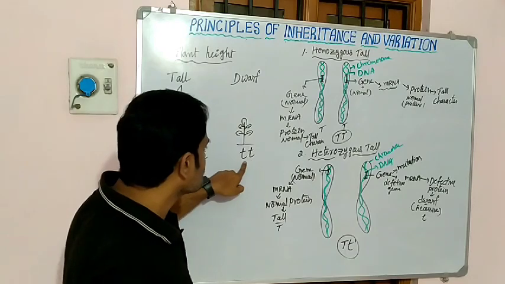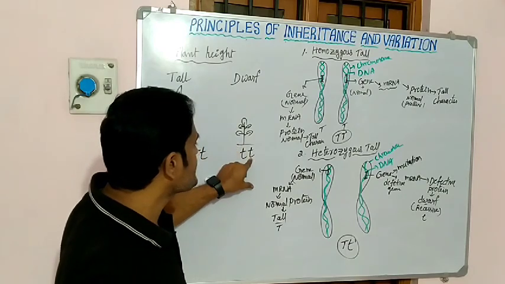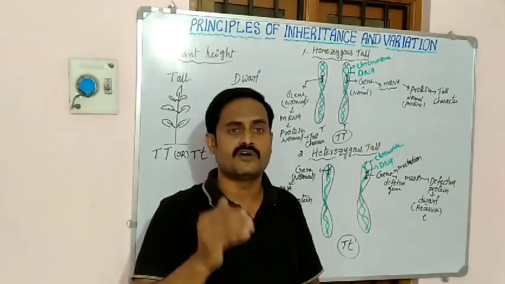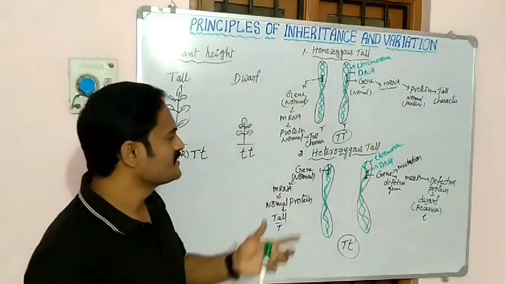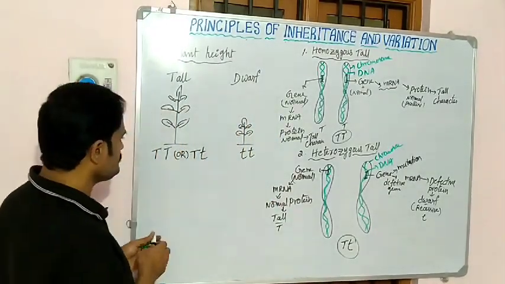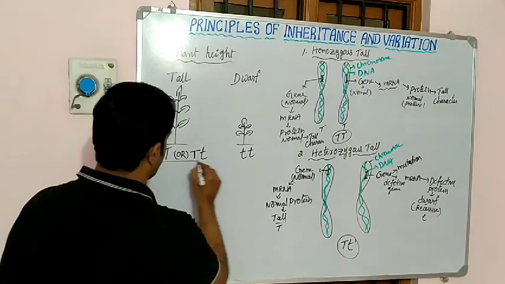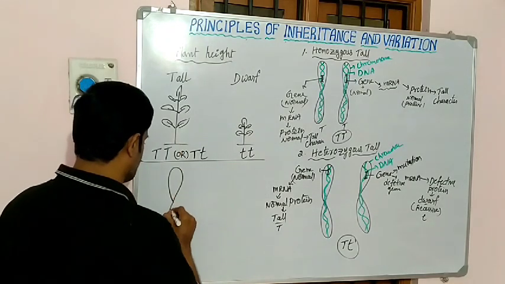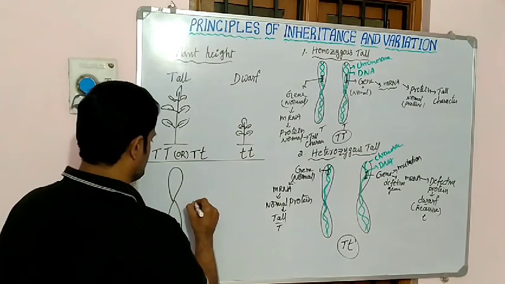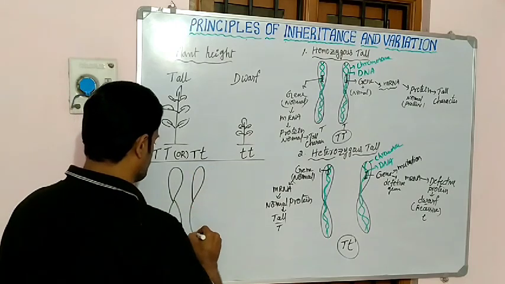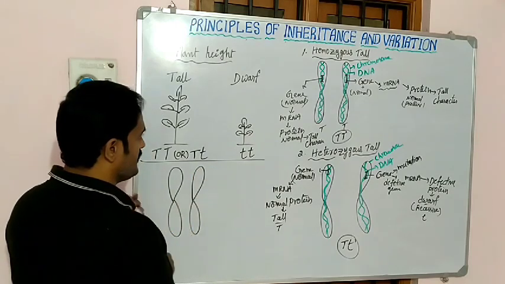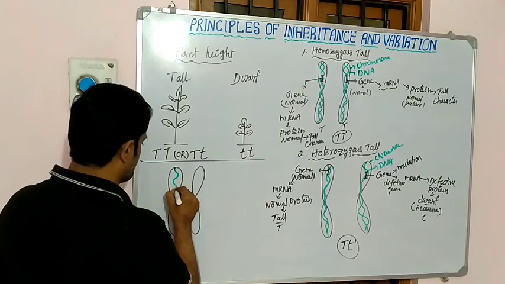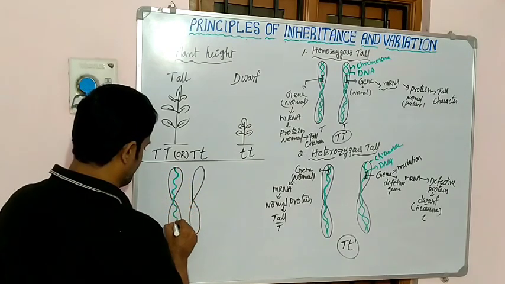Then coming to the third type of character. See, this is called what? Homozygous dwarf. How is the homozygous dwarf character seen in the plants? See, these are the chromosomes. Inside the chromosomes there is double stranded DNA like this.